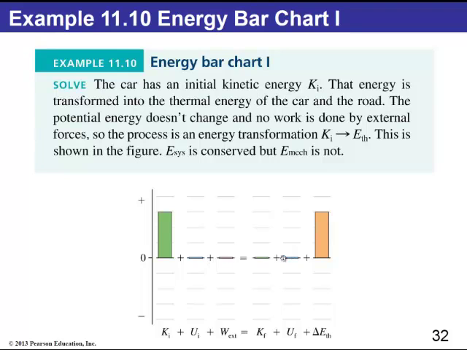But all the energy that the car had is gone into thermal energy. Obviously, by the skidding of the car on the road, there's been a lot of transfer of energy to thermal energy, and so the bar on the far right here shows the amount of energy transferred being equal to the amount of energy that we had initially in the system, which was kinetic energy of the system.